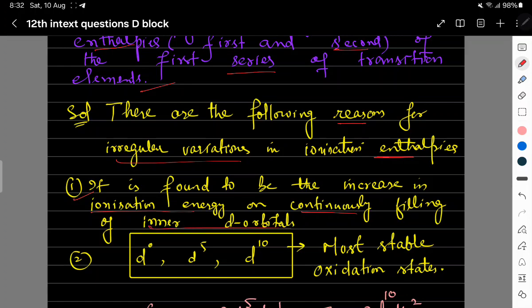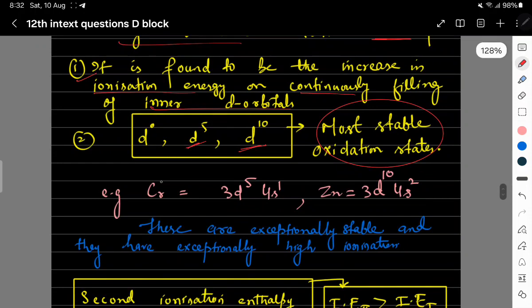If we have d0, d5 or d10 electrons, this is considered the most stable configuration. Chromium is 3d5 and zinc is 3d10. These are exceptionally stable electronic configurations, and they have exceptionally high ionization energies, right? For a stable electronic configuration, we know the ionization enthalpy is high.